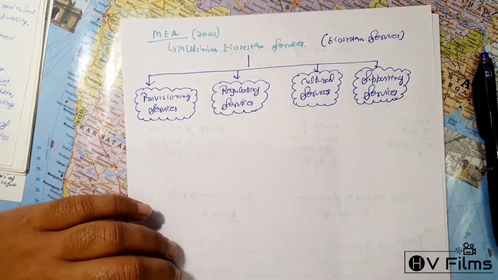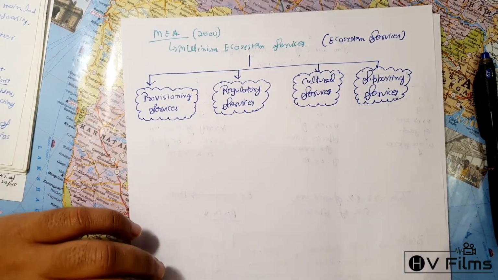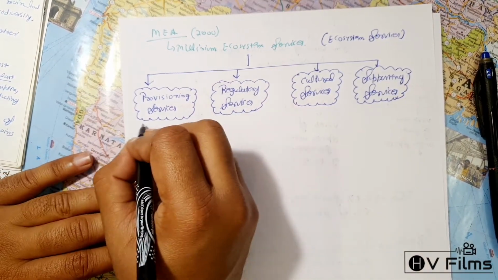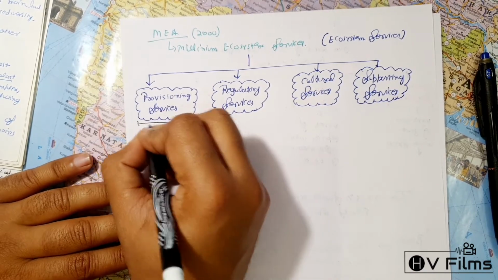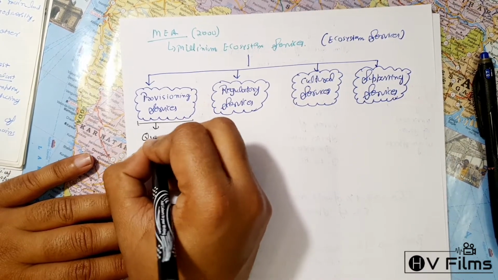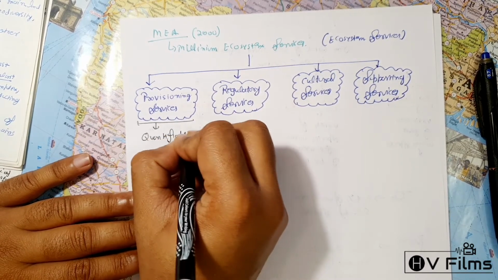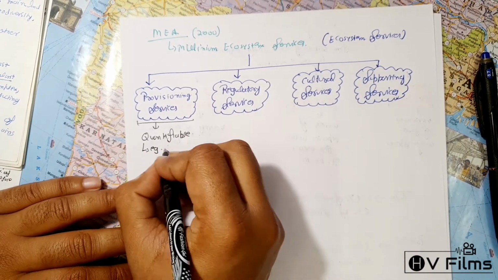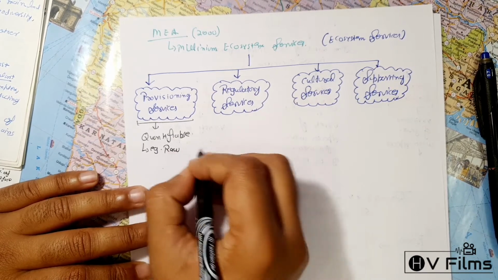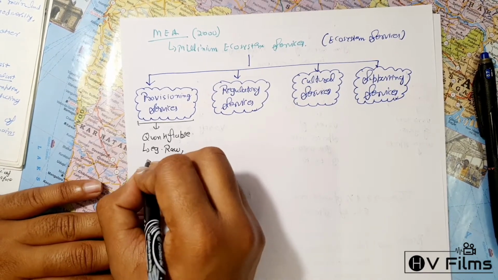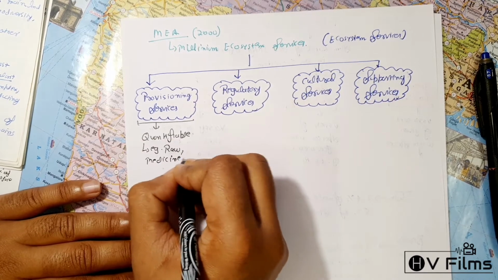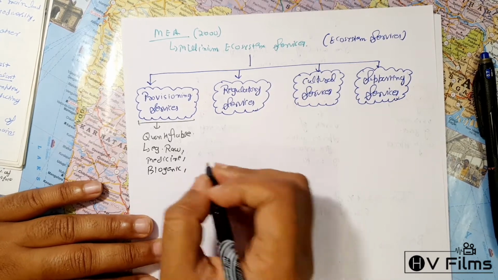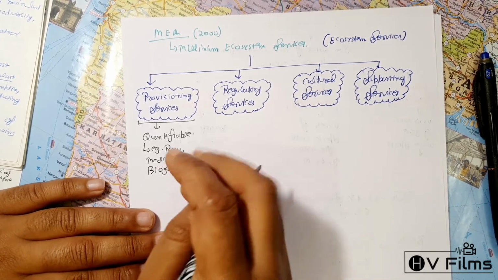So basically, when we say that the provisioning services are provided, it actually means that these are quantifiable in nature. Means all those services which are quantifiable and provided by the nature. So for example, you can say the raw materials are there, right? You can say like medicine, the biogenic materials. You can say the biomass fuel, hydropower, genetic material, and all these things come under this category